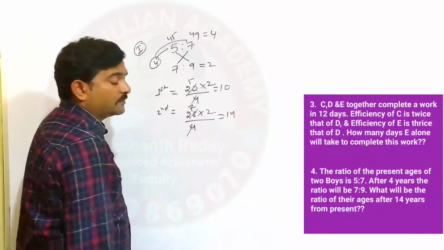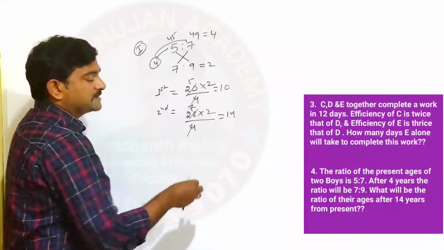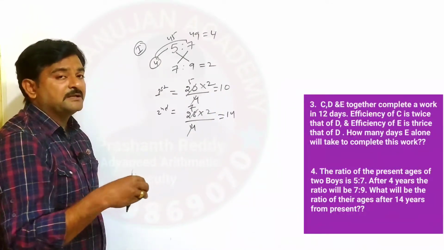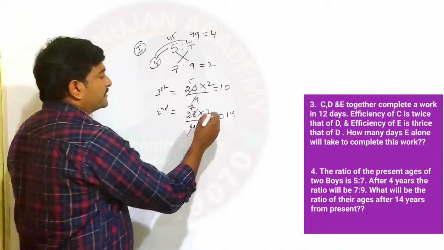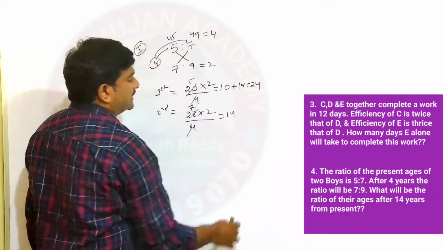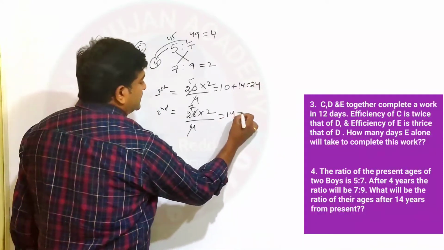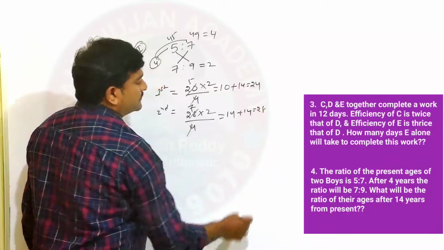What can you say? 14 years is the present age of the second person, and 10 years is the present age of the first person. But he asked to find out the ratio between them after 14 years. So present age is 10 years. After 14 years, the age is 24 years. Present age is 14 years, and after 14 years, his age is what you can say?